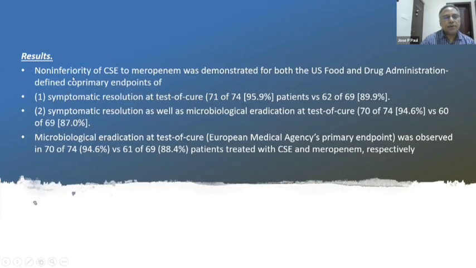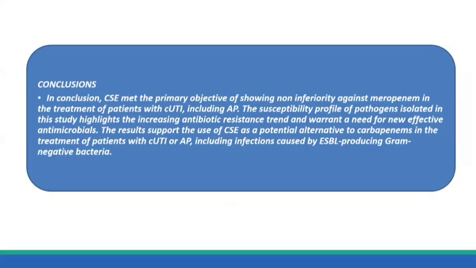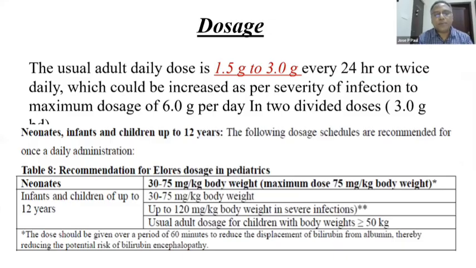So there is a non-inferiority of this combination to meropenem, and it is quite useful in treating MDR as well as XDR bacteria. What is the dosage that is to be used? It is about 1.5 gram to 3 gram every 24 hours or twice daily, and the maximum dose that is recommended is about 6 gram per day in 2 divided doses.